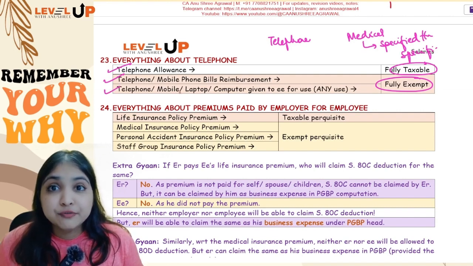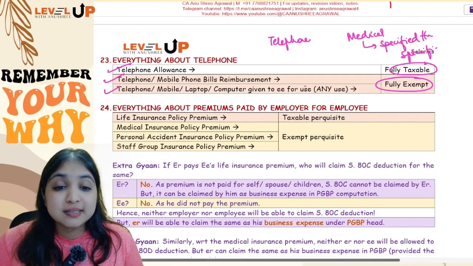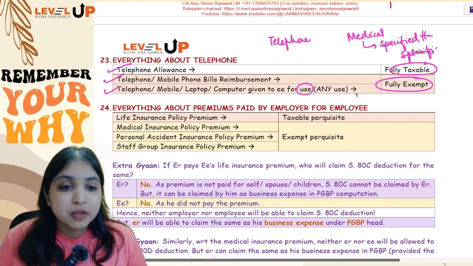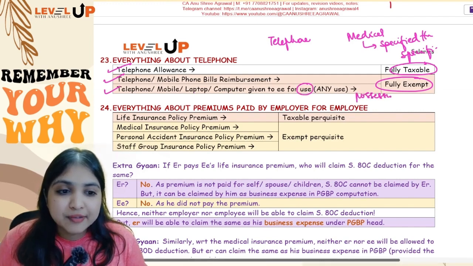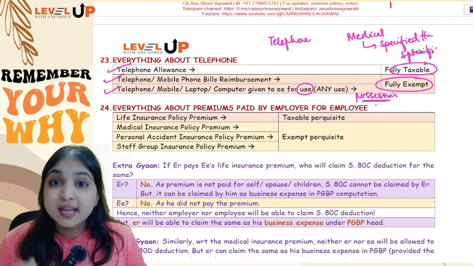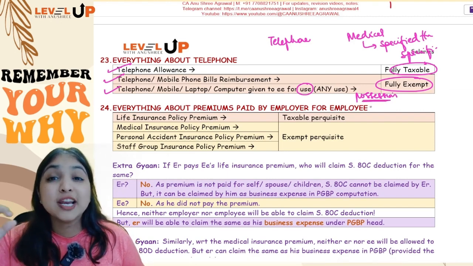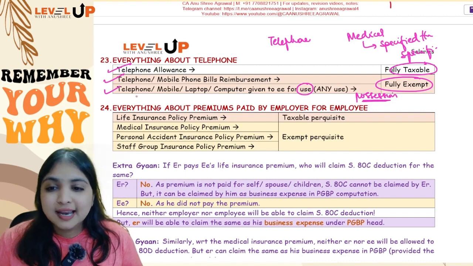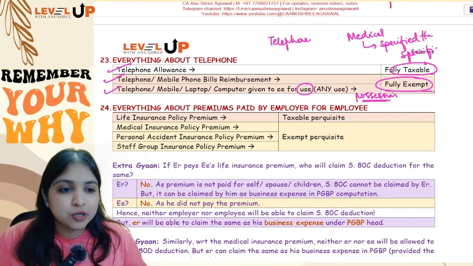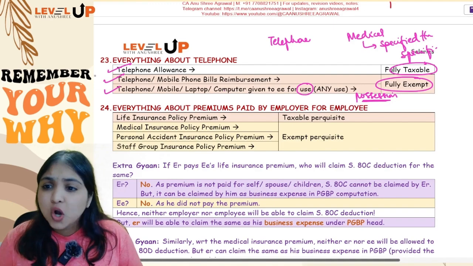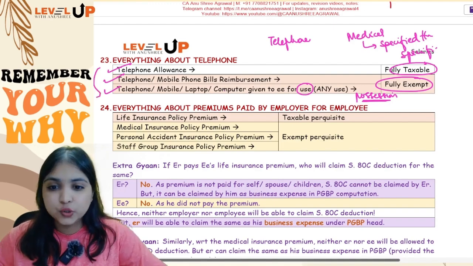Then what if telephone, mobile phone, laptop, computer is given for use to the employee, which means the employee is only having the possession of the goods. Employee does not have ownership, only use, only possession. In that case, telephone, mobile phone, laptop, computer is going to be fully exempt. All the 3 points you know guys, nothing new over here.